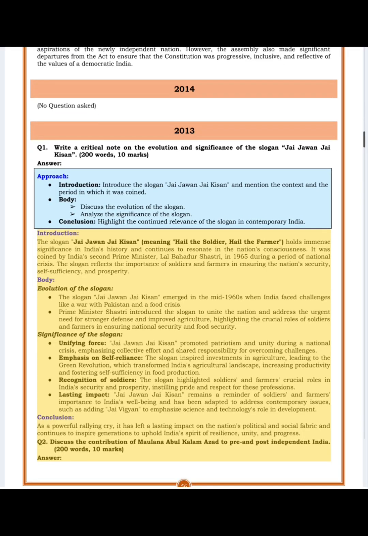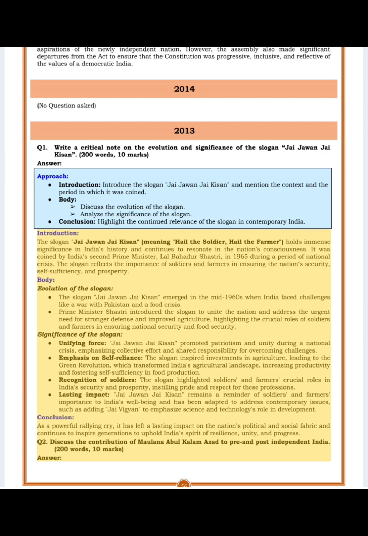Introduction. The slogan, Jai Jawan Jai Kisan, meaning, Hail the soldier, hail the farmer, holds immense significance in India's history and continues to resonate in the nation's consciousness. It was coined by India's second Prime Minister, Lal Bahadur Shastri, in 1965 during a period of national crisis. The slogan reflects the importance of soldiers and farmers in ensuring the nation's security, self-sufficiency, and prosperity.